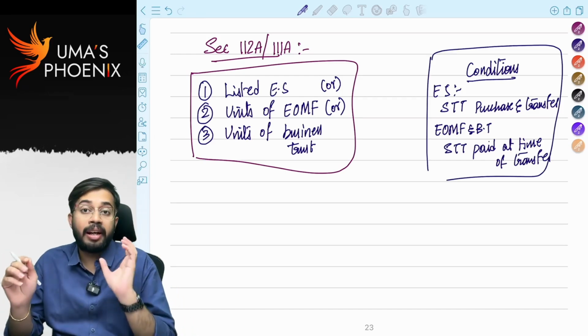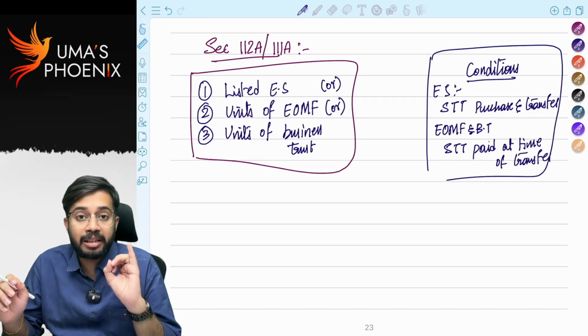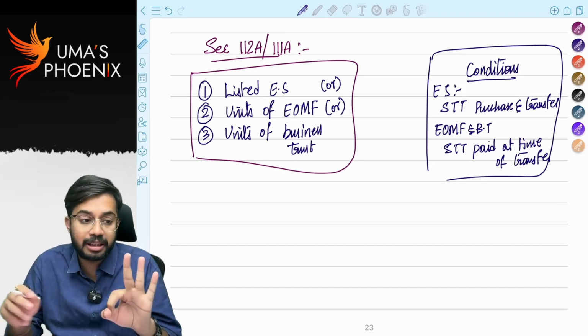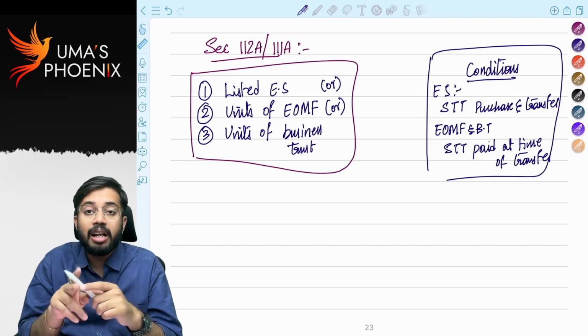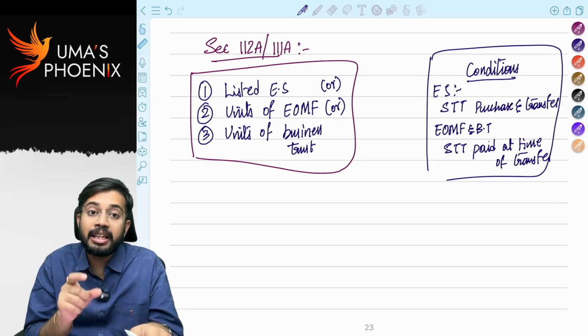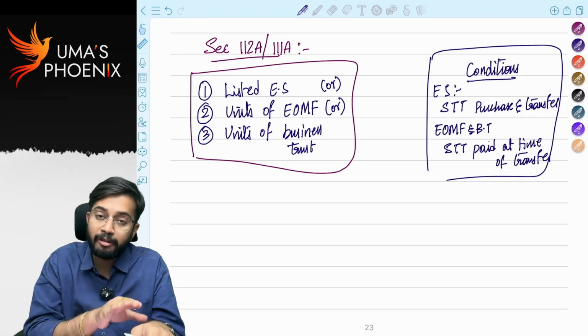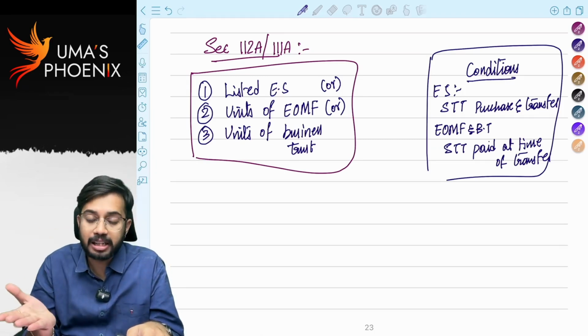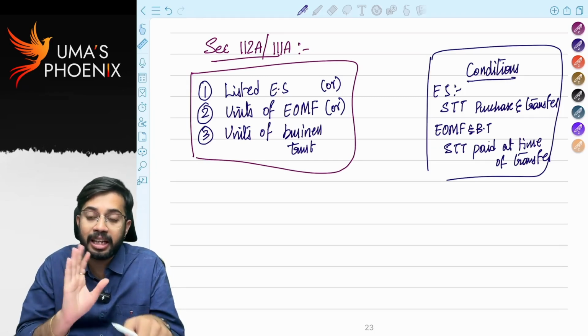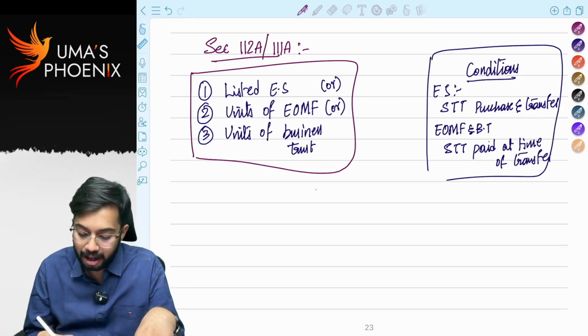So eligible capital assets are listed equity shares or units of equity oriented mutual fund or units of business trust. These 3 capital assets, STT is required to be paid, especially for equity share, both at the time of purchase as well as at the time of transfer. And for units of equity oriented mutual fund and business trust, STT is required to be paid at the time of transfer.